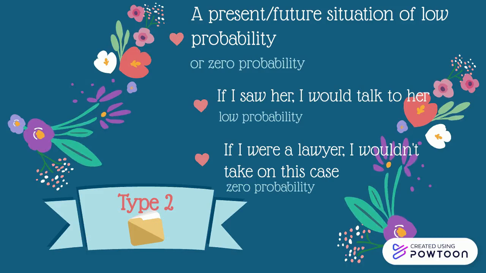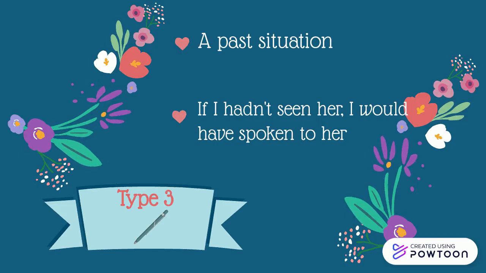The correct verb of the verb to be to use in type 2 is were for all pronouns. In some cases, was is acceptable, but it's better to keep it to were. Type 3 is a past situation. The example is, if I had seen her, I would have spoken to her.